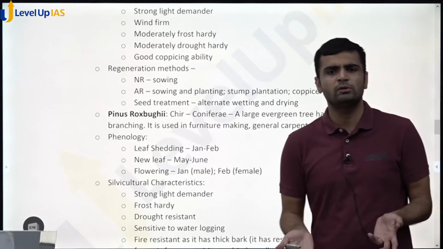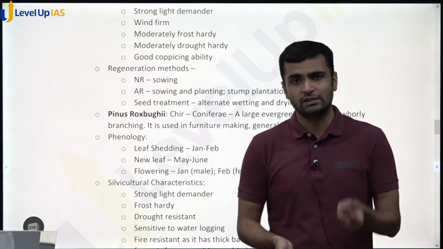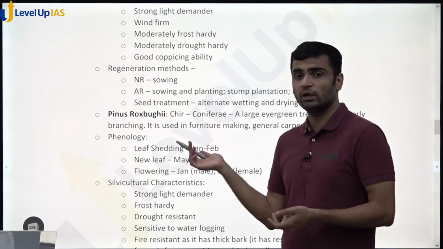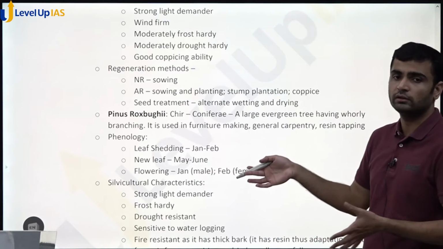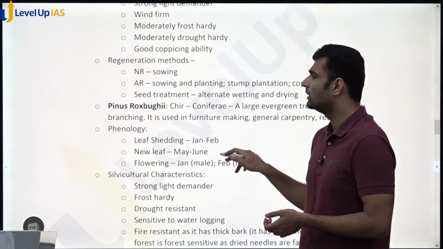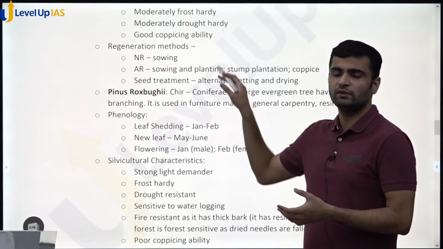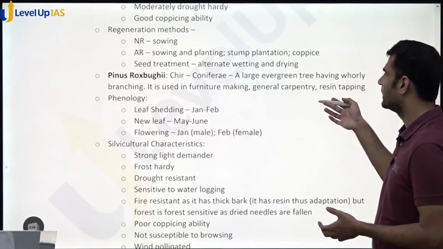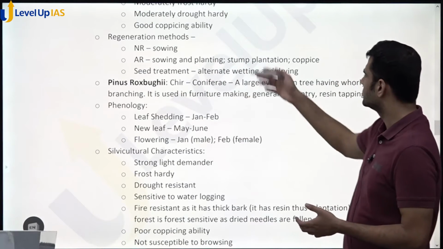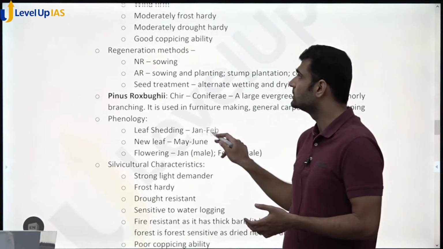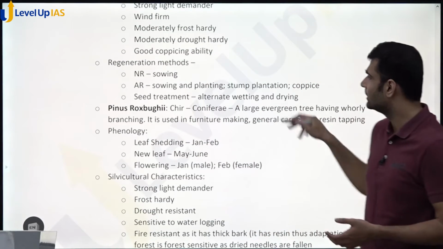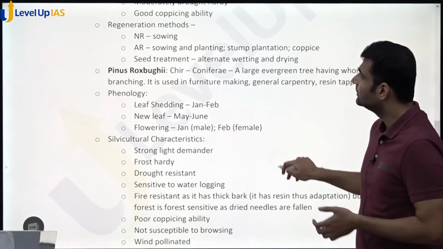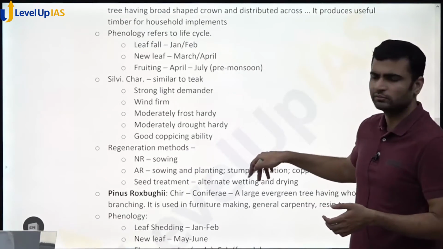Regeneration method, there will always be two kinds of regeneration. There would be natural regeneration and there would be artificial regeneration. And artificial regeneration would happen by sowing and planting. But you can write some important additional points here regarding the specific species. So if you want to write about teak, you can talk about seed treatment, alternate wetting and drying. And in artificial regeneration, stump planting is there. Because you have written good coppicing ability, you can write artificial regeneration by coppicing as well. Okay, so that's it. So three questions, 2 and 5 for each.